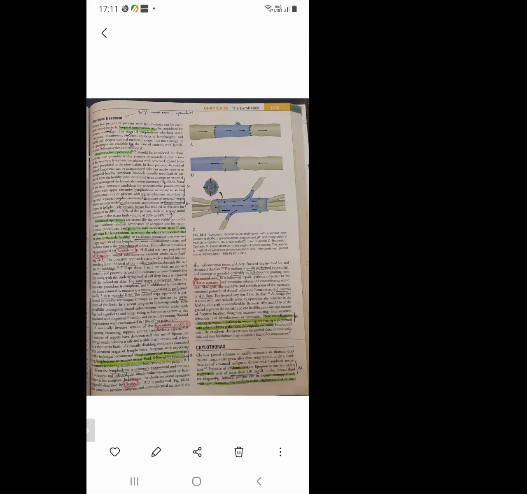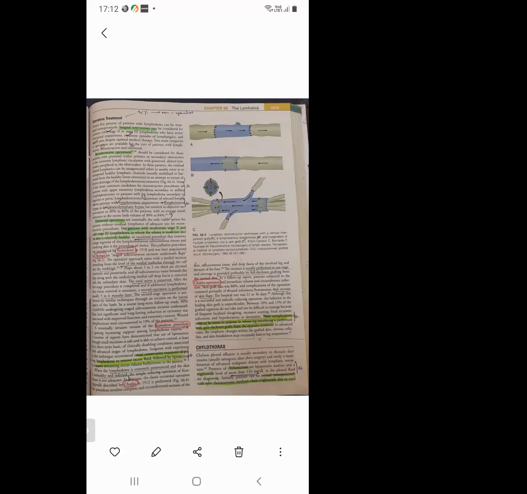Then you go for another procedure, the Charles procedure. When do you go for the Charles procedure? When the lymphedema is extremely pronounced, very large, and the skin is unhealthy and infected. The simple reduction operation, Kondoleon, is not adequate. Then you go for the Charles procedure. If the skin is healthy, you can go for Kondoleon or Homans. If the skin is unhealthy or any infection is there, then you go for the Charles procedure.